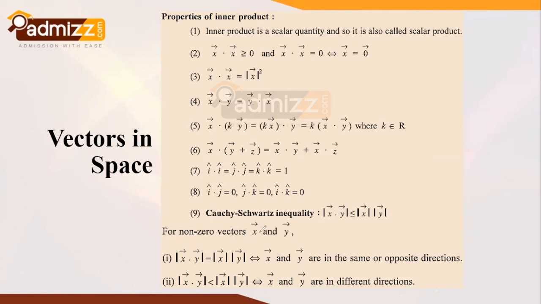So for non-zero vectors x vector and y vector, we say that the modulus of x vector dot y vector is equal to modulus of vector x times modulus of vector y, which is related to x vector and y vector being in the same or opposite directions. So this equality follows when these vectors are in the same or opposite directions, and this less than inequality follows when these are in different directions. So from this we can conclude that the Cauchy-Schwarz inequality is very useful in identifying the directions also sometimes.